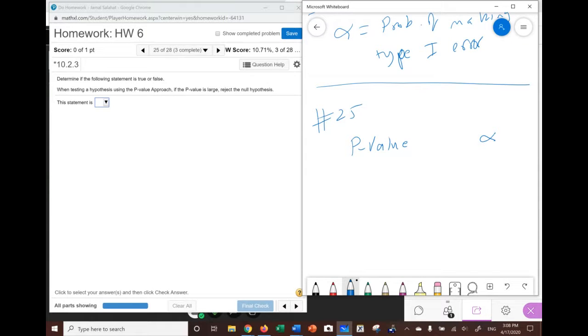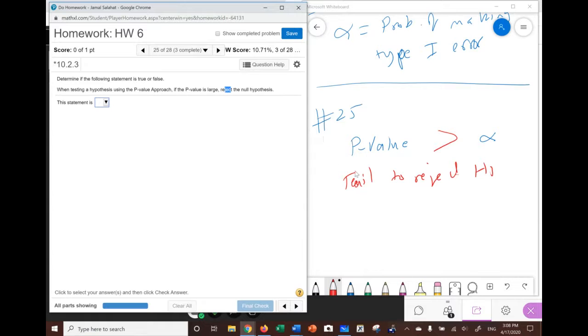If the p-value is greater than alpha, we fail to reject H naught. That's the rule, always. Here they tell you reject, and we are saying no, fail to reject. So this statement is false. The statement should be, if the p-value is large, fail to reject the null hypothesis.